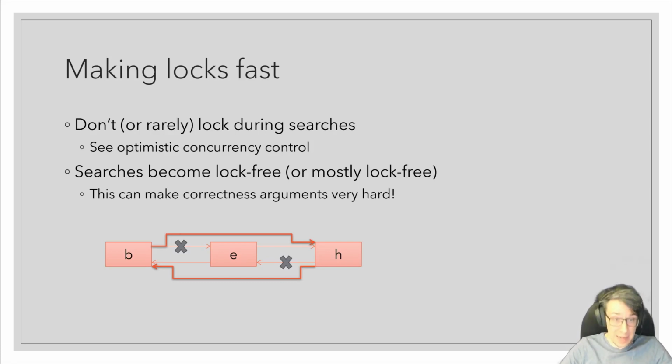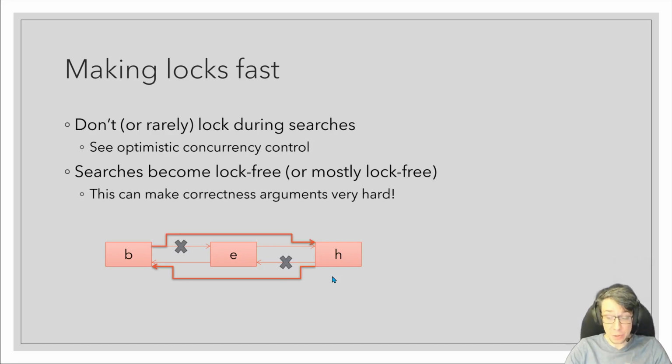Okay, so let's see an example. Suppose we want to design a lock-based doubly linked list, but we want to have lock-free searches. To delete E in this list, we might lock B, E, and H, and then change B and H to point to each other instead of pointing to E. At a quick glance, you might think that locking all these nodes before we change them is enough to make our update atomic. However, if we want to have lock-free searches, then our searches should be able to ignore these locks and flow through the locked nodes, continuing on their way to their destinations.